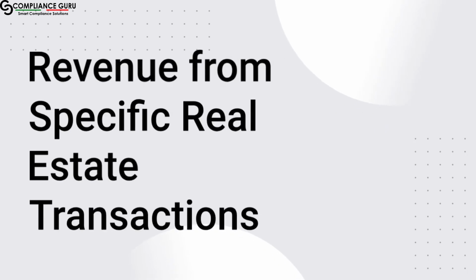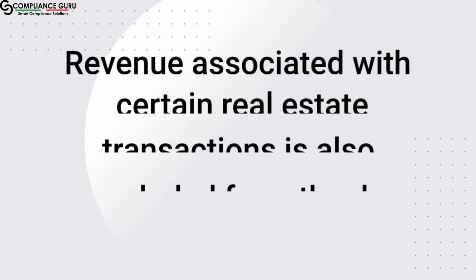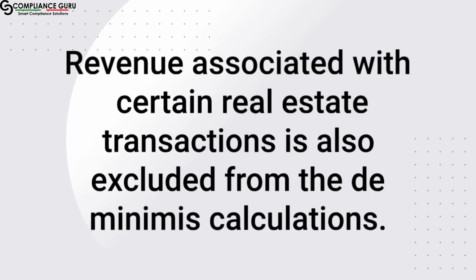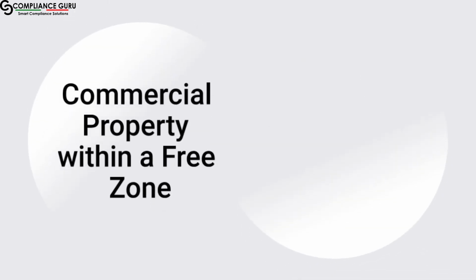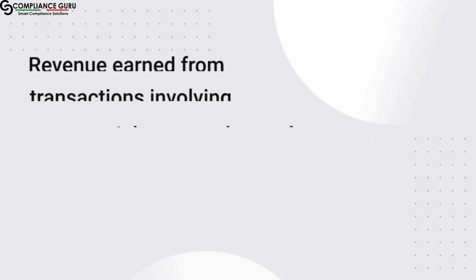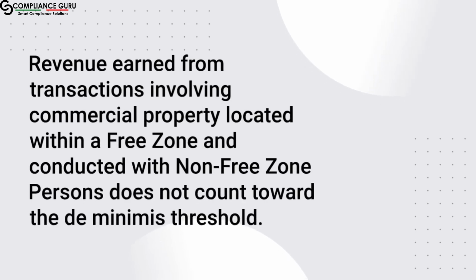Revenue from specific real estate transactions. Revenue associated with certain real estate transactions is also excluded from the de minimis calculations. These transactions include commercial property within a free zone. Revenue earned from transactions involving commercial property located within a free zone and conducted with non-free zone persons does not count toward the de minimis threshold.